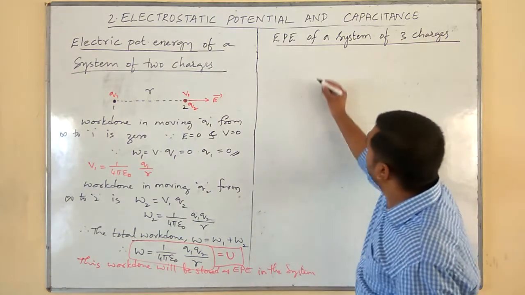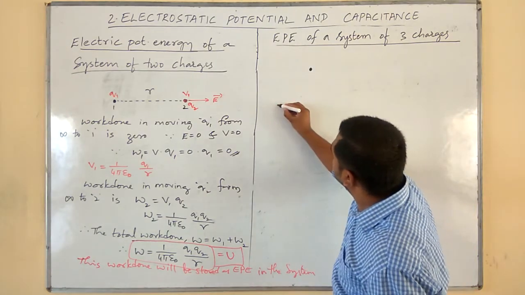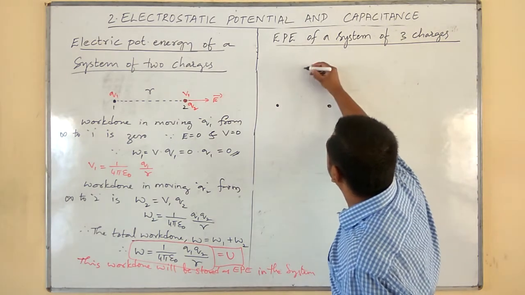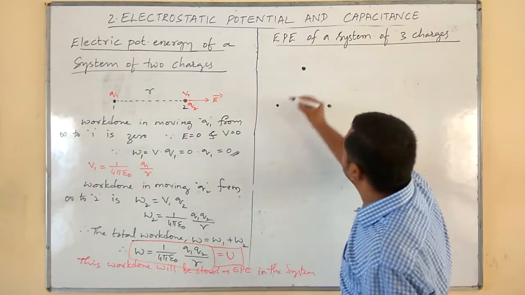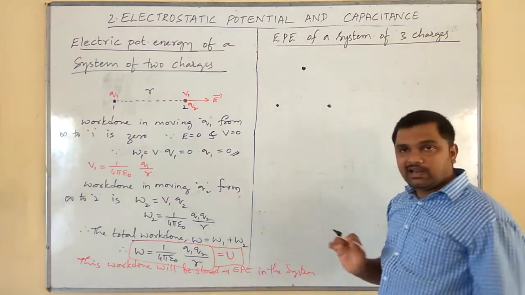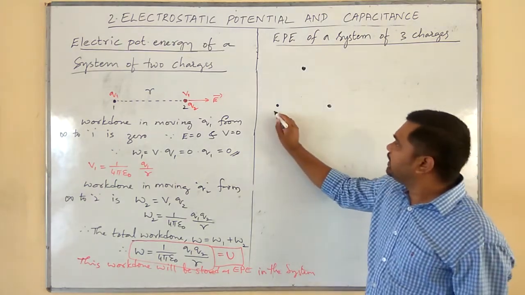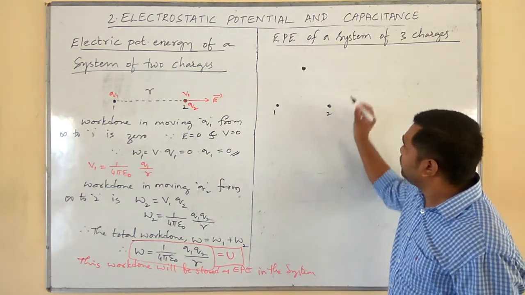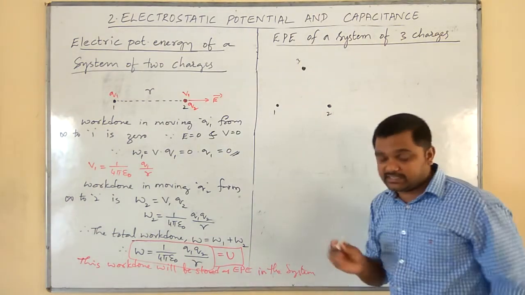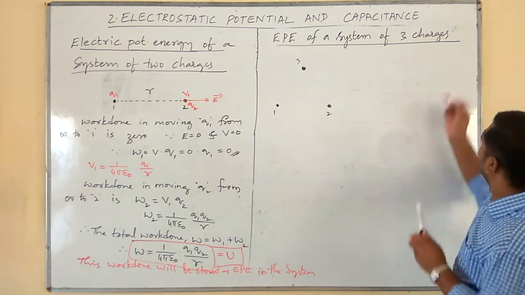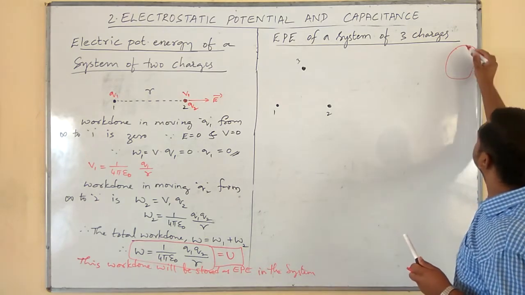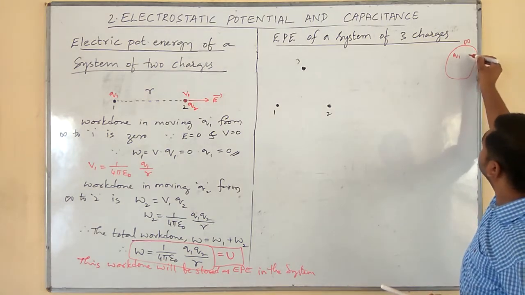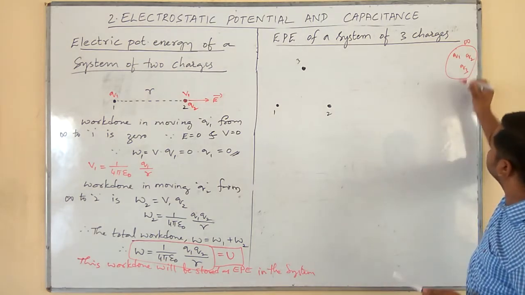Okay. Now, for my reference, I will take 3 points like this in the form of the vertices of an equilateral triangle. Let it be the first point, this is the second point, and this is the third point. Here is our infinity. For example, here are three charges Q1, Q2 and Q3.